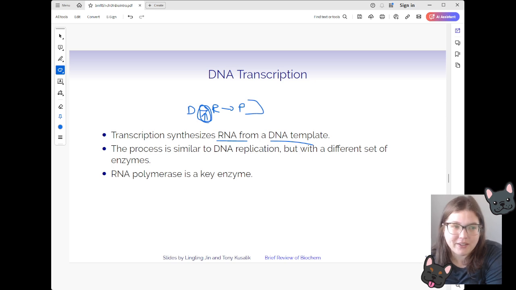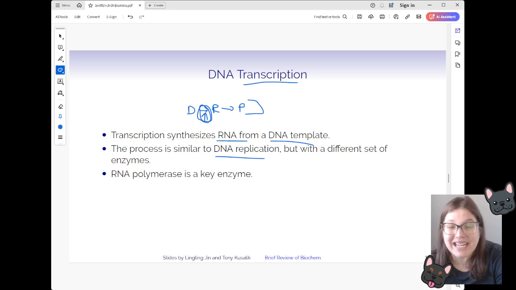The process of transcription is very, very similar to replication with DNA. So the strand is going to be breaking up into this little bubble where it's going to be reading from each side. No, actually, sorry, not for transcription. It will be reading from one side to build up this mRNA molecule. The main difference between DNA replication and transcription is that there's a different set of enzymes.